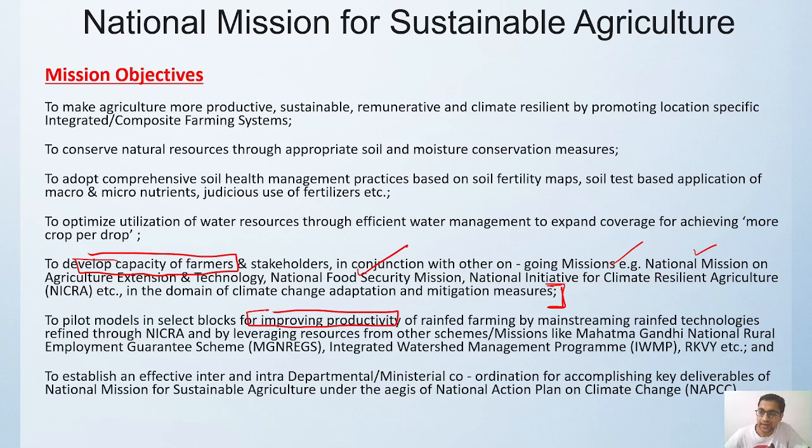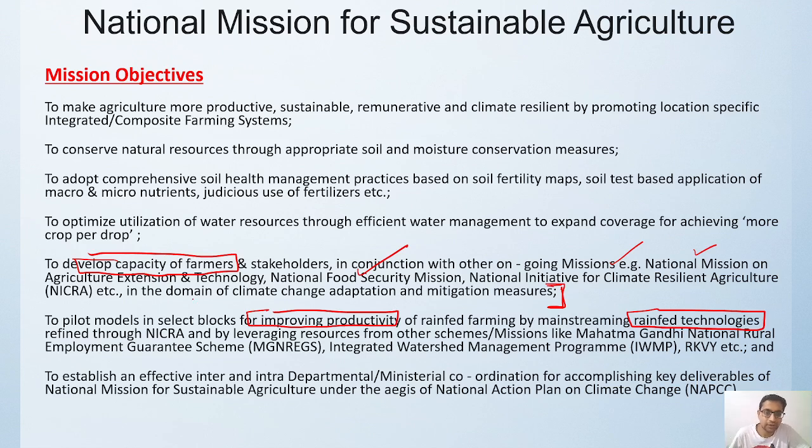We also have to utilize better rainfed technologies, which have to be further induced into the farming methods. So NICRA is leveraging resources from other schemes in all these areas.